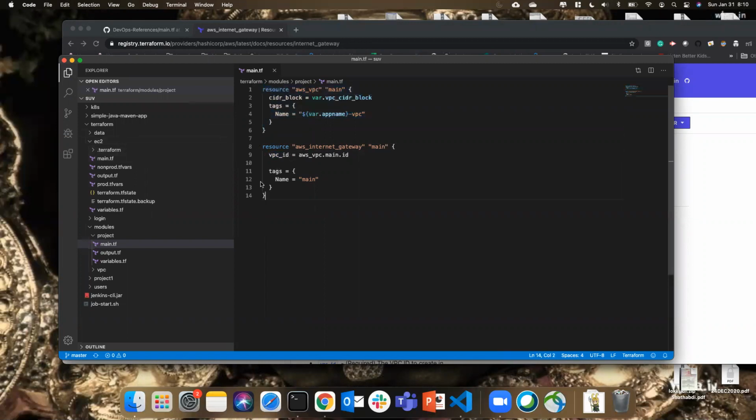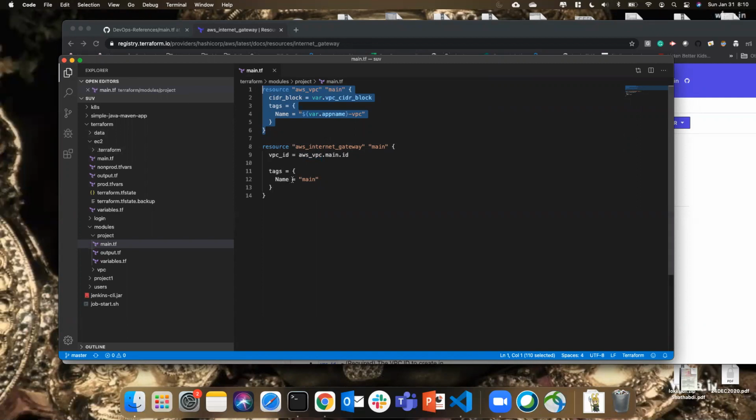In case you're trying to create an internet gateway for a VPC that is already created, in that case we are going to use the data source. But here we are creating it, that's why I'm mentioning directly aws_vpc.main.id. So this VPC ID will be considered here.